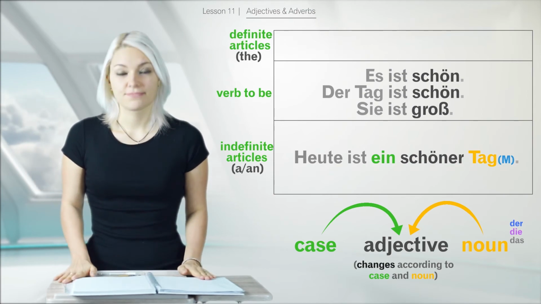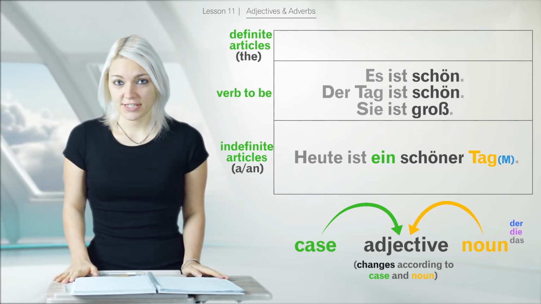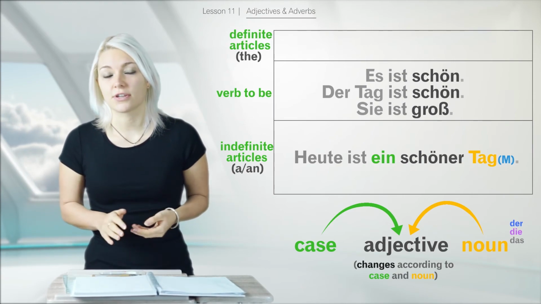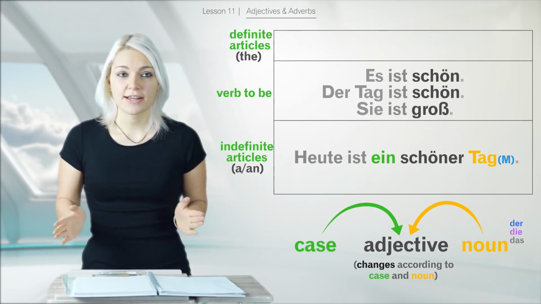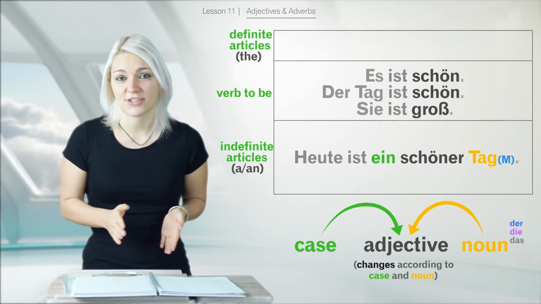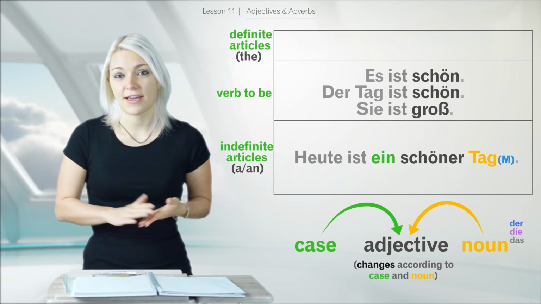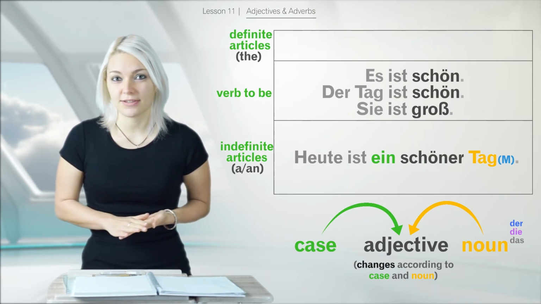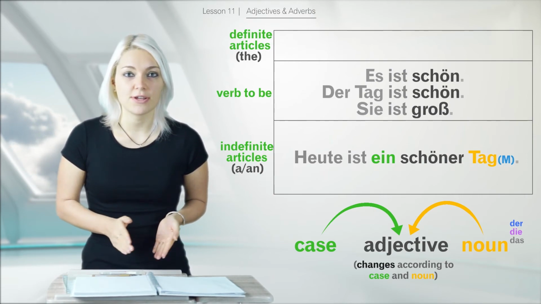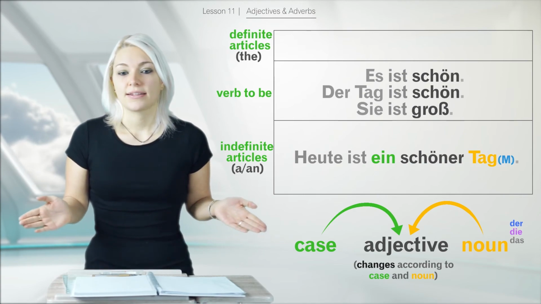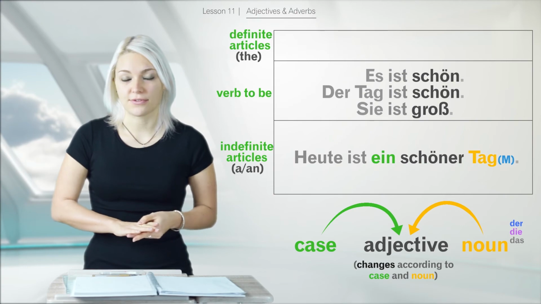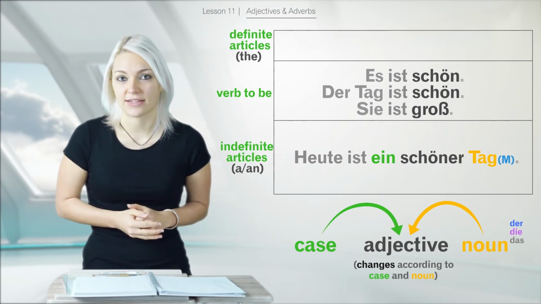Okay, so that's all to say about adjectives. Again, it's something to learn by heart and something that comes naturally after a while. You can actually look up a whole sheet, a whole table of adjective forms because they are very changeable, but don't worry about that. If you see the basic form in a dictionary, just go with that. And if you use it as an adverb, you don't even have to consider any changes at all.